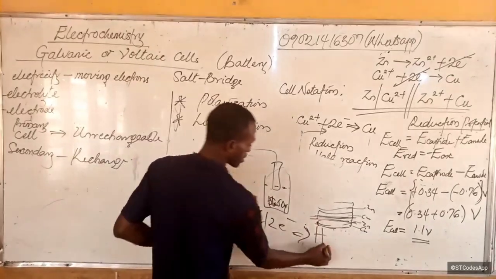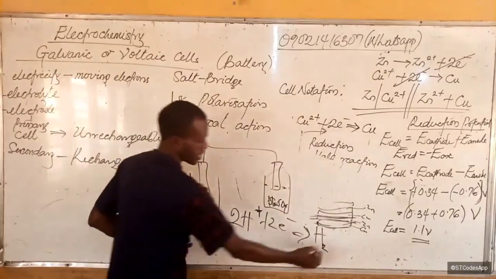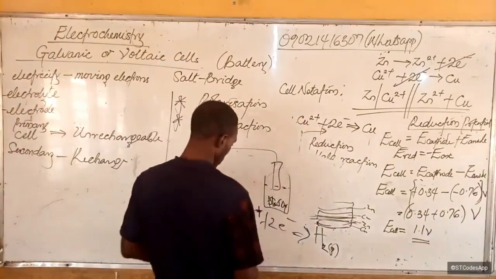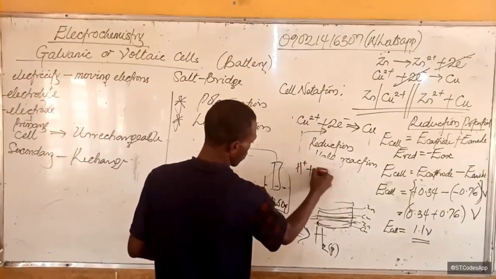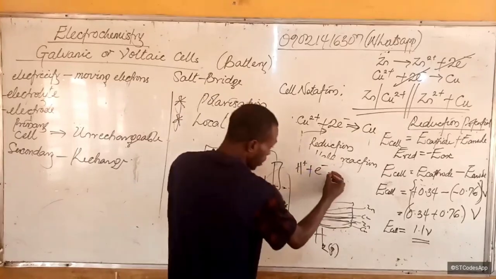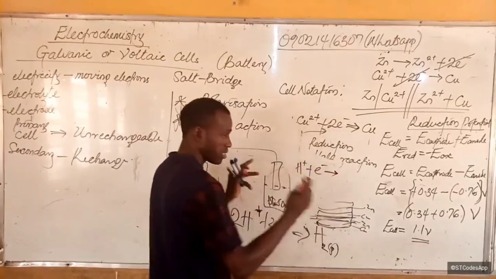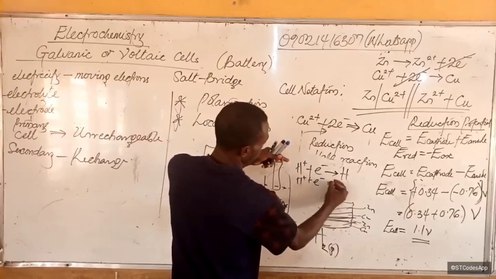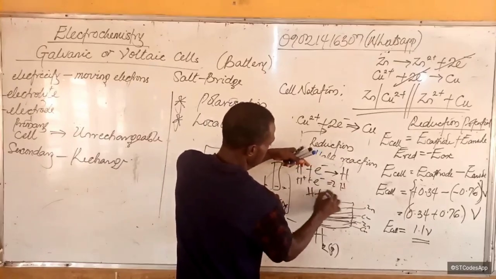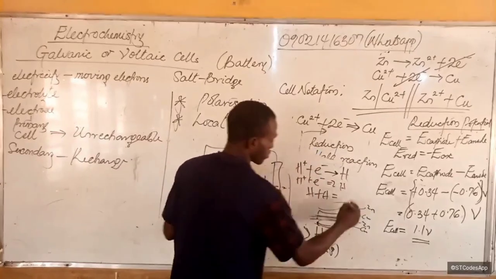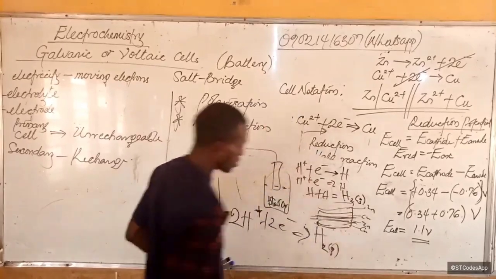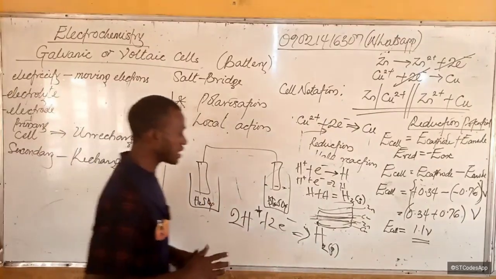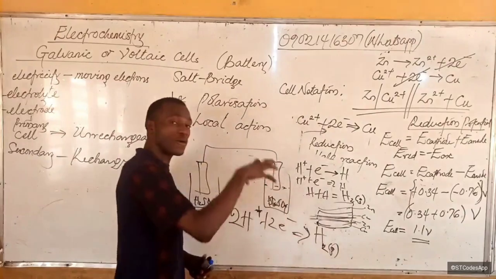Now, to balance this, you put H2 here to form H2 gas. But the best way to write this reaction is to say 1 H plus will gain 1 electron. Separating them, H plus gains an electron and becomes H. Another H plus will gain another electron and become H. So the H atoms will now molecularize to form H2 gas. Do you understand? But this is the simplified reaction. Now, what I'm saying is that hydrogen gas will be the one that is formed here.